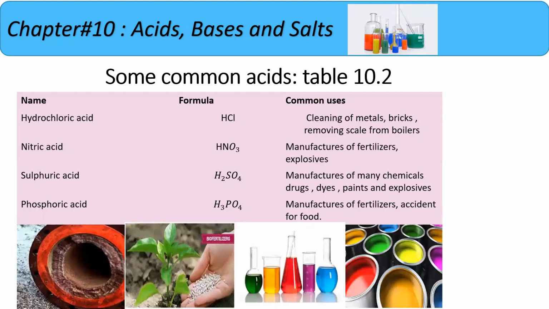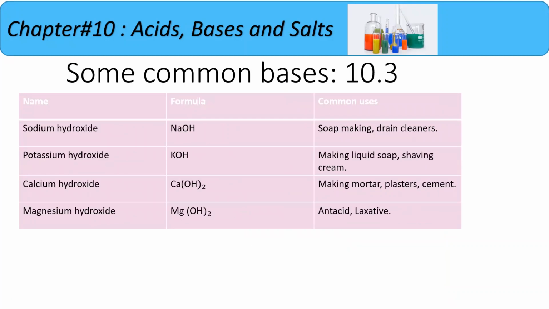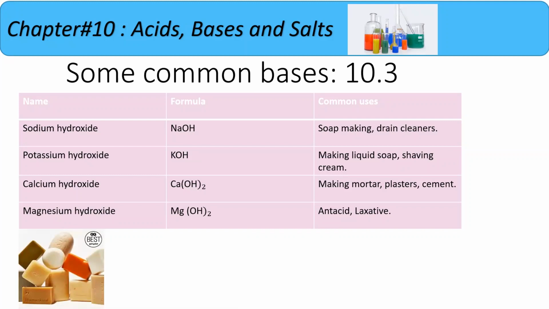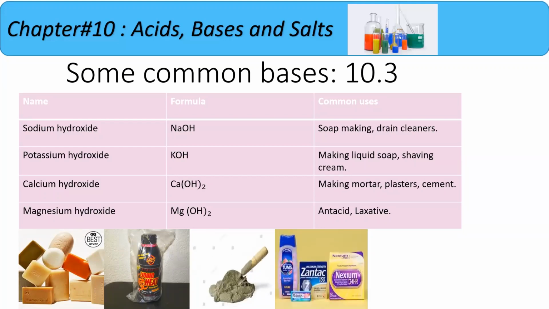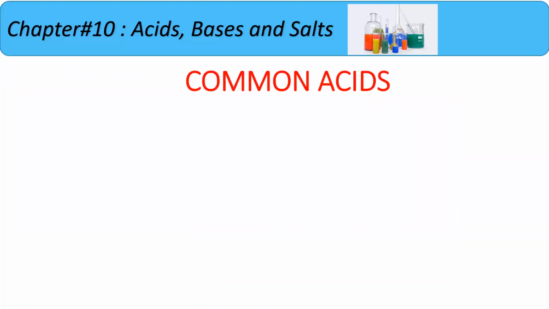You can see the different pictures and uses of the acids. And now come to the bases. Sodium hydroxide can be used for soap making, while potassium hydroxide is also used for liquid soap and for shaving cream. Calcium hydroxide is used for mortar, or you can say plasters and cements. And magnesium hydroxide is used as an antacid and laxative, and it's very useful for our